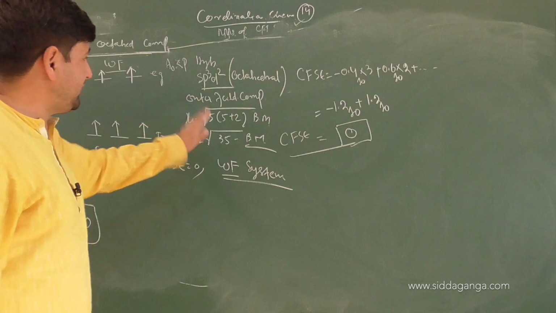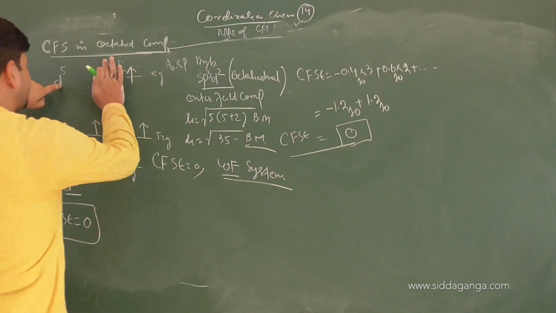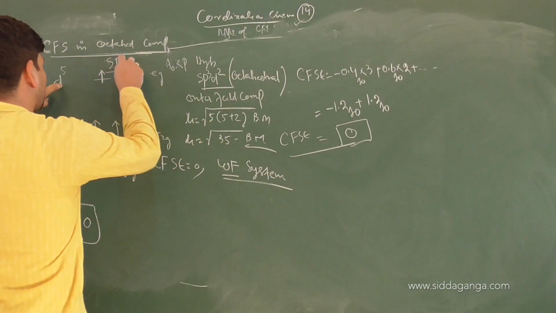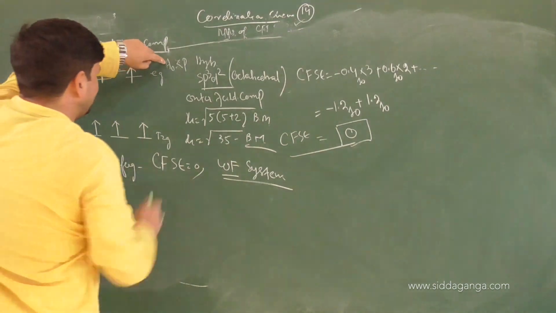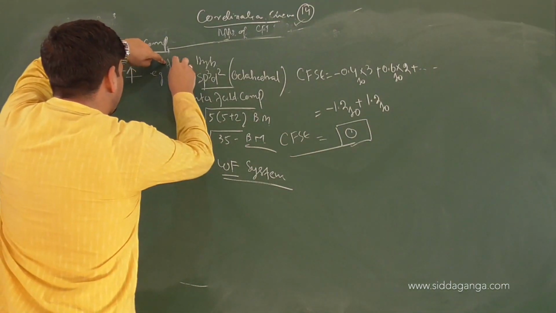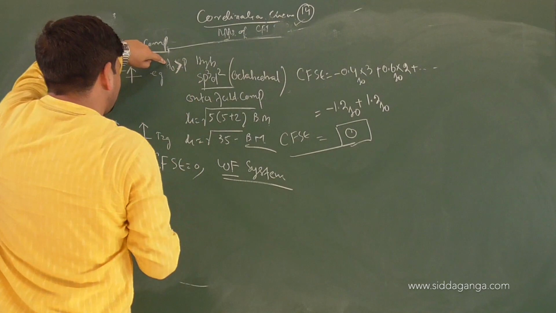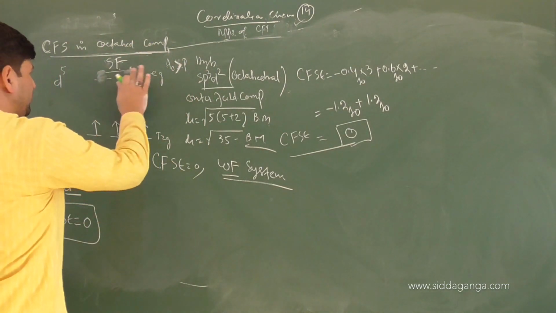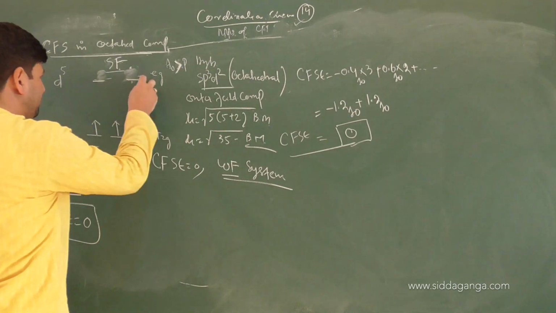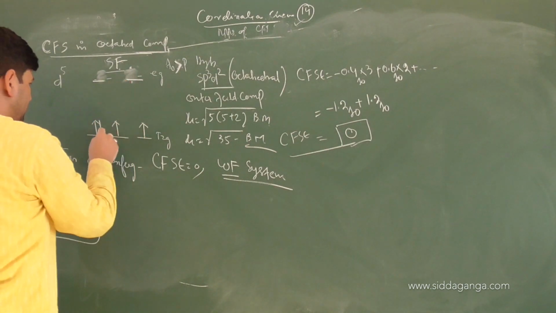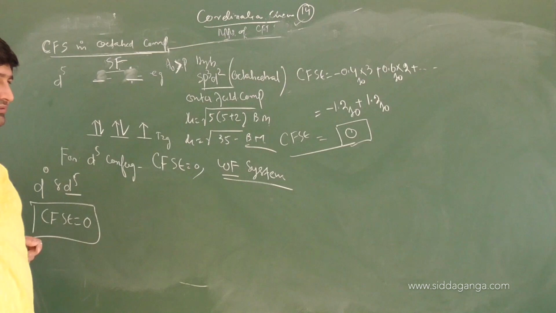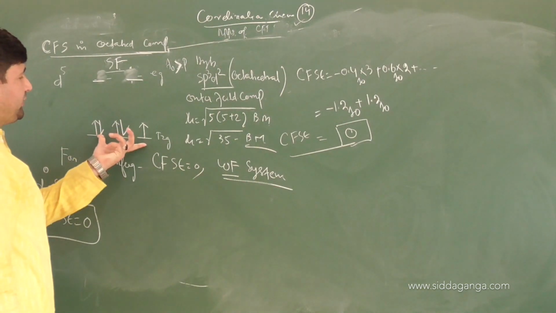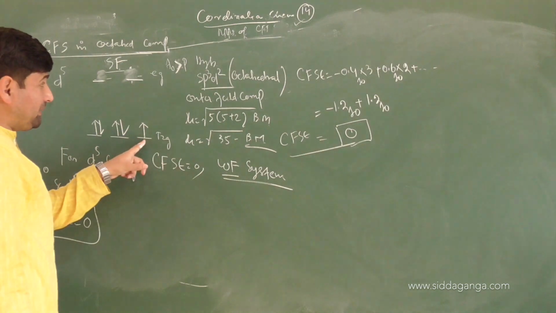Same equation, scenario changed. If now it is a strong field, delta 0, octahedral splitting, will be more than pairing energy. So will the electrons be allowed to pair up or not? The electrons will not go to the EG set. In both cases there are 5 electrons, and 2 electrons will be paired. So how many total electrons are in the T2G set now? 5, but only 1 is unpaired.